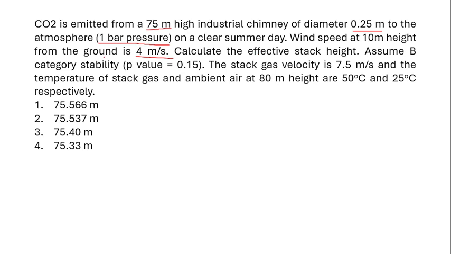Assume B stability category. The P value is given as 0.15 and the stack gas velocity is 7.5 meter per second, and the temperature of stack gas and the ambient air at 80 meter is 50 degrees Celsius and 25 degrees Celsius. The question asked is to calculate the effective stack height, which is the capital H.